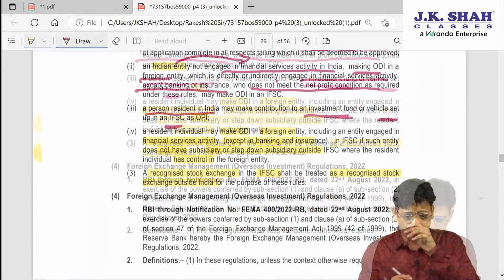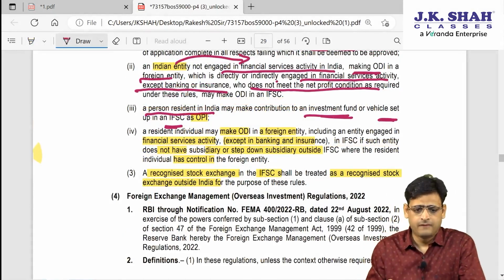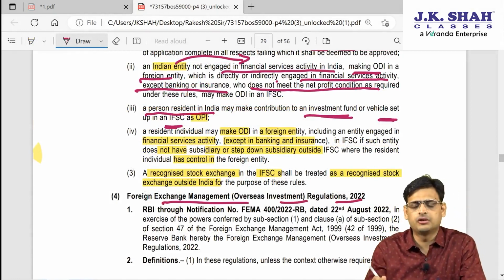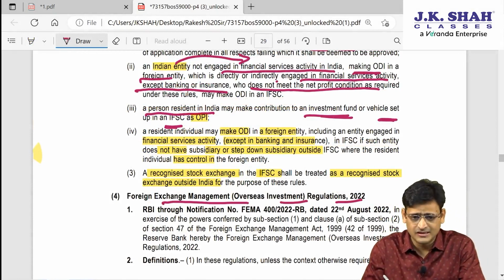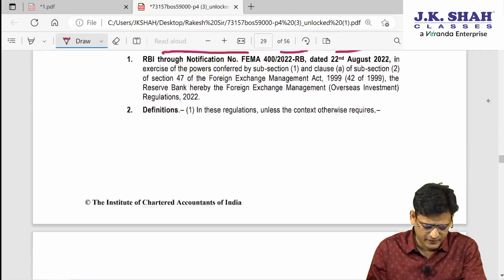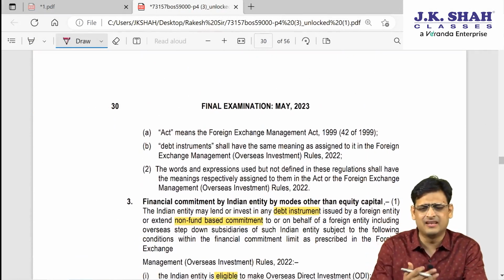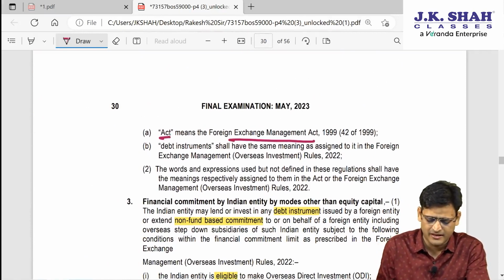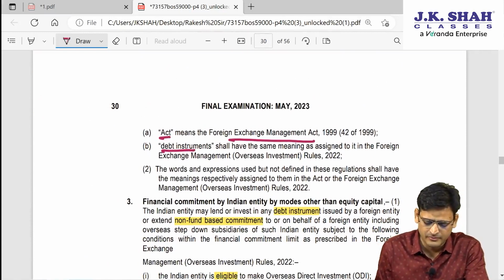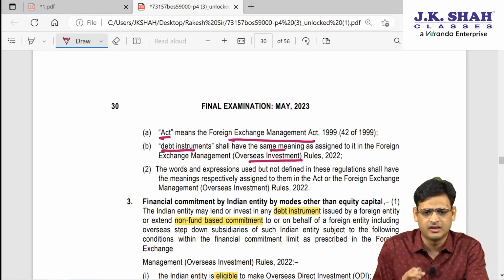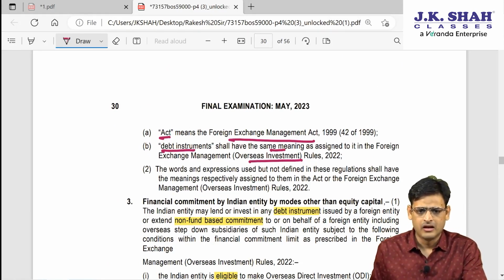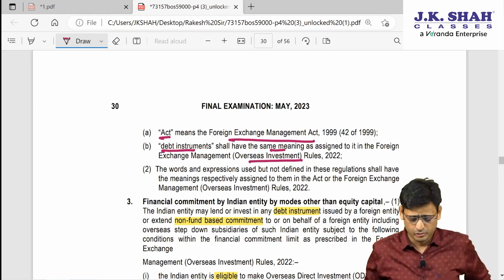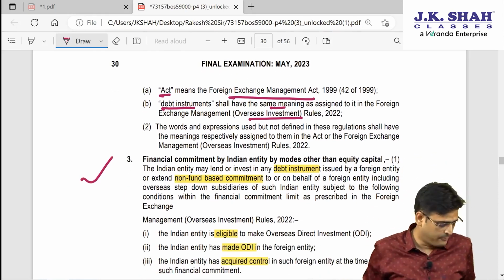So let's proceed now. The next regulation we are learning is the Foreign Exchange Management Overseas Investment Regulations 2022. This is the regulation which we are learning. First, the three things they have given are very simple. They are saying, Act means this Act, the Foreign Exchange Management Act. Debt instrument means the same meaning which is given in the Overseas Investment Rules. These are very simple things which are always written. So basically the point starts from 3.